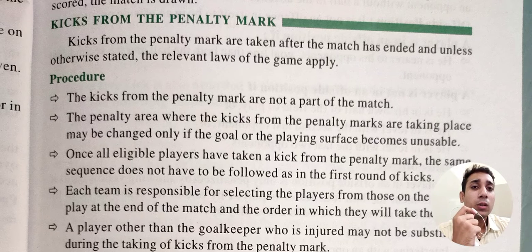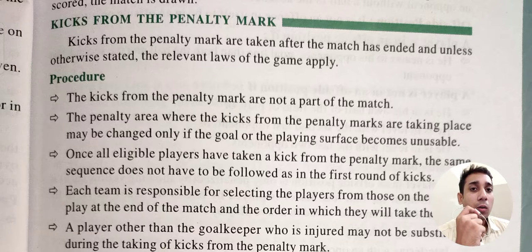So what is the procedure? The kicks from the penalty mark are not a part of the match. The area where the kicks from the penalty mark take place may be changed only if the goal or playing surface becomes unusable. If the playing surface is not good, we can change the area.